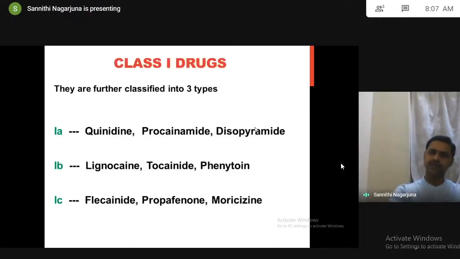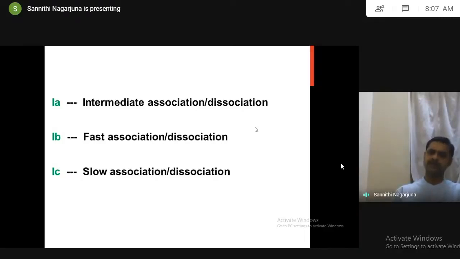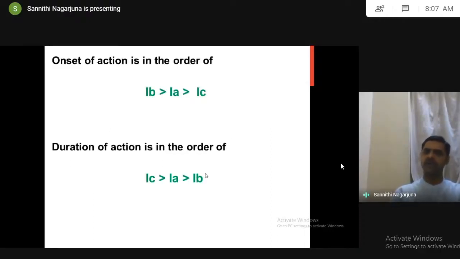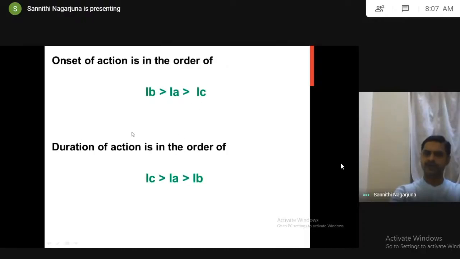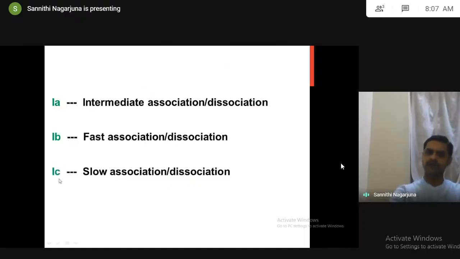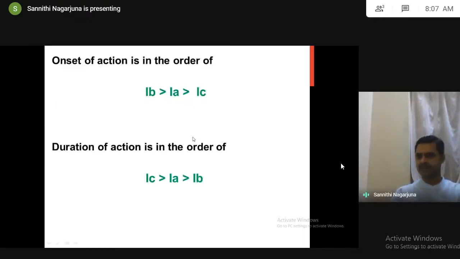So this classification is based upon onset of action and duration of action. Based upon this, onset of action is very fast for 1B. Am I right? Duration of action is very long for 1C, because of slow dissociation, they dissociate slowly, so a long duration of action will be there. The order of onset of action is 1B first, then 1A, then 1C. The order of duration of action is longest for 1C, then 1A, then 1B. Right. So this is the classification based upon onset and duration of action.